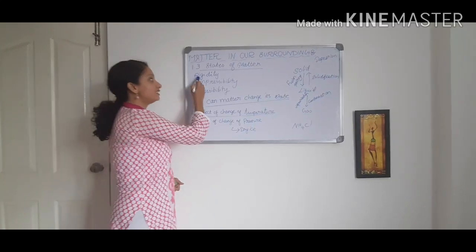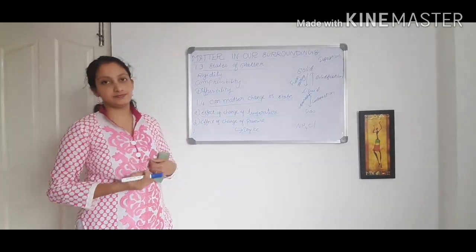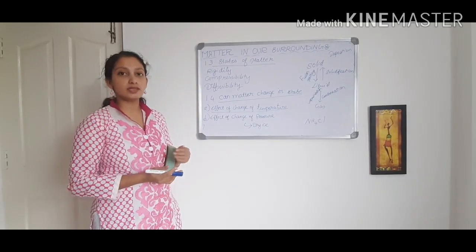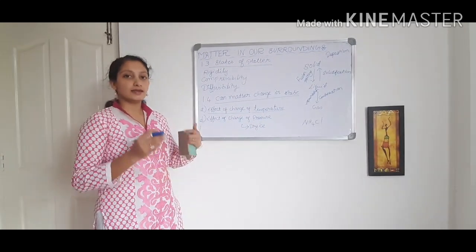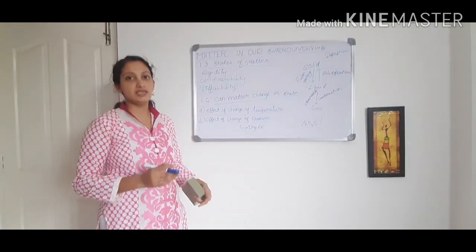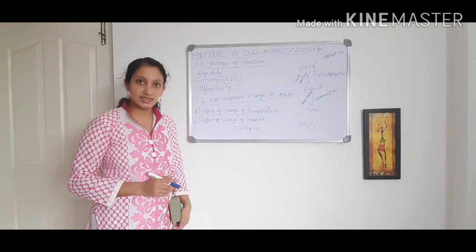So what does rigidity mean? Rigid means the molecules are having one shape that is not able to change. That is called rigidity.